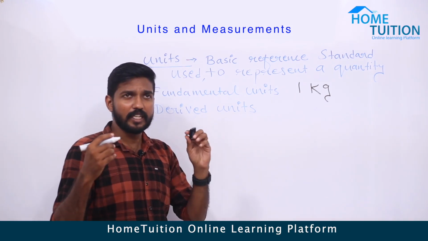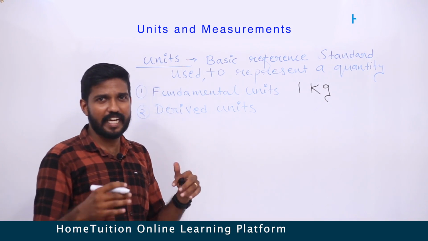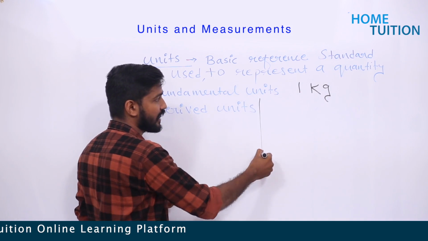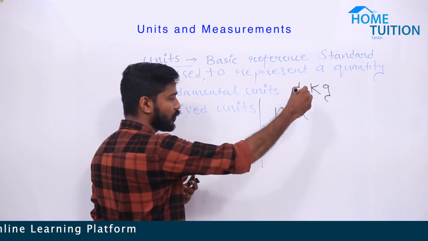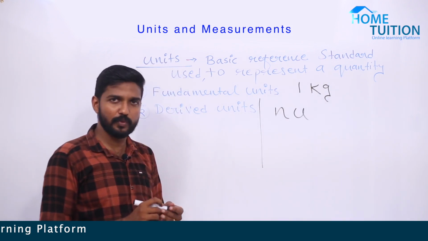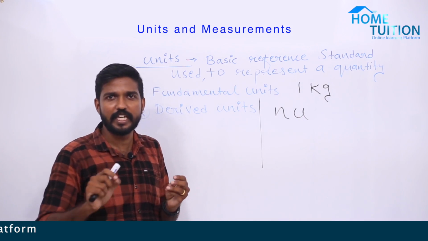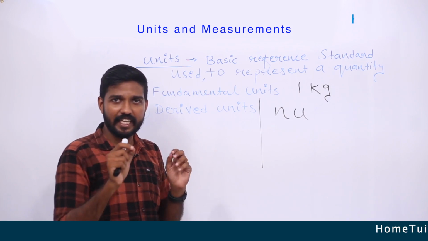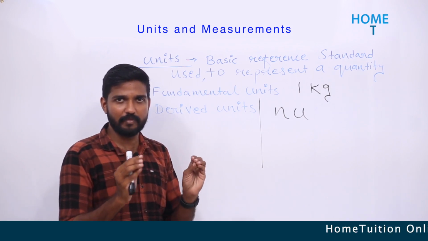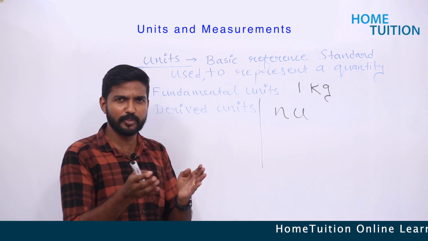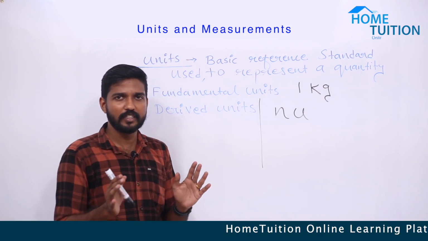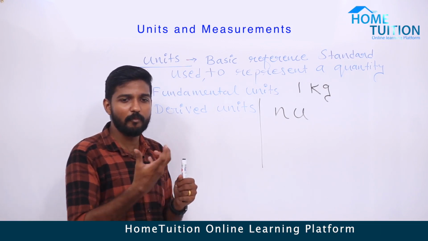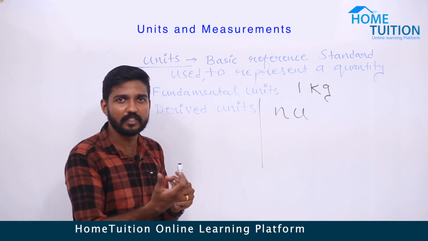So any physical quantity can be represented as, listen here, NU, N into U. What is N? N is a number. It will be a number like 1, 2, 3, 4 or 0.1, 0.2, 0.3, whatever. It is just a number and it is called magnitude. It represents how much, the amount of that quantity.